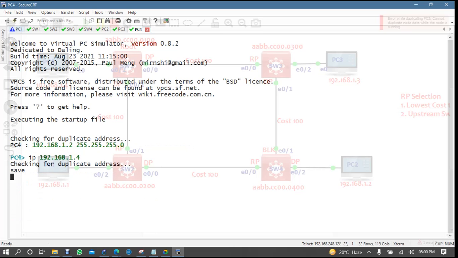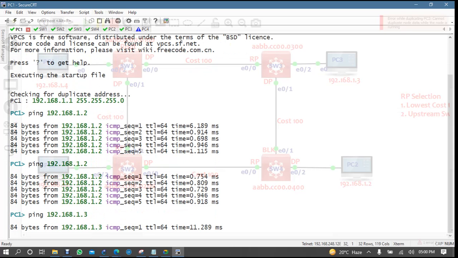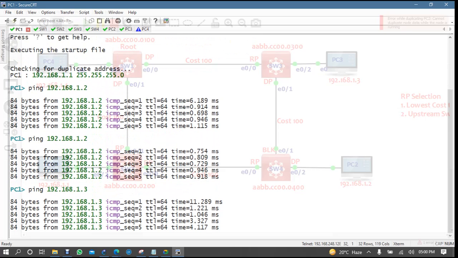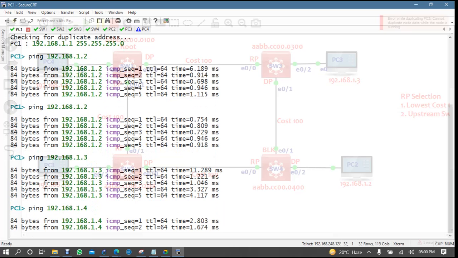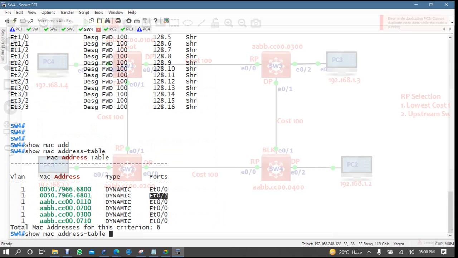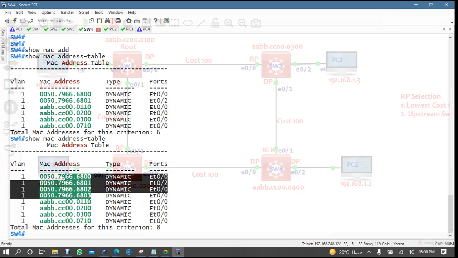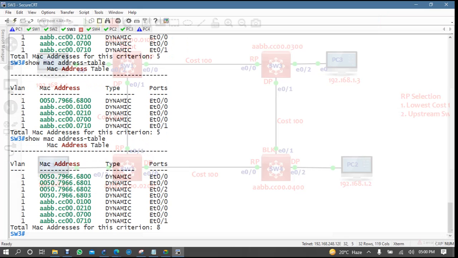See, now let's communicate to everyone, PC3 and PC4. Now if I'm coming to switch 4 and taking the MAC address table, everyone is there. Switch 3, okay, everyone is there, right?